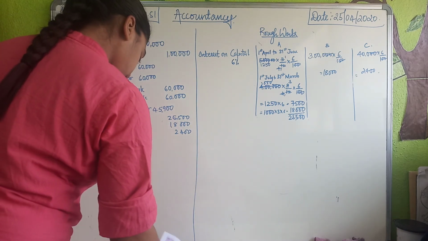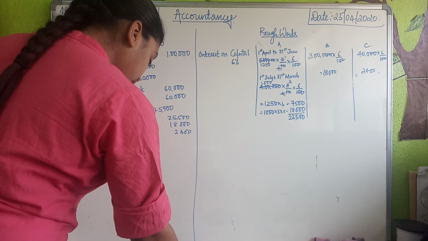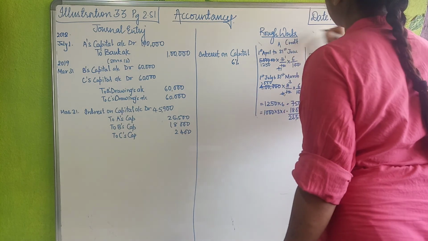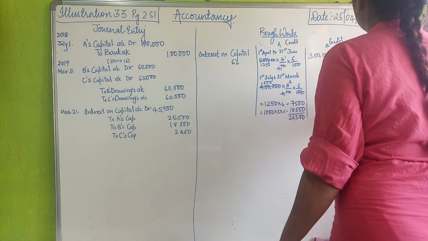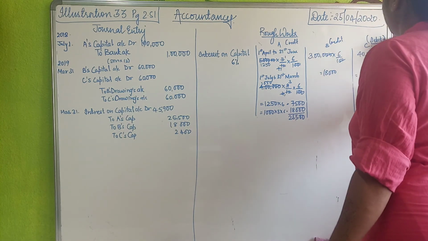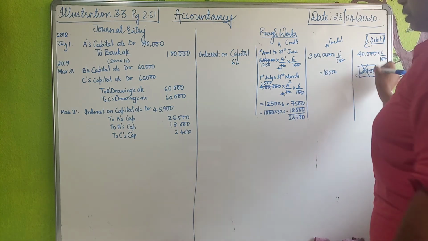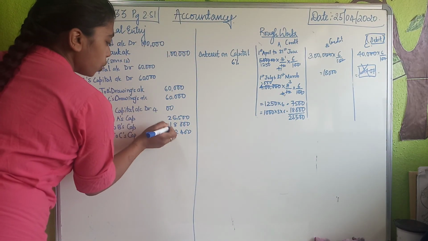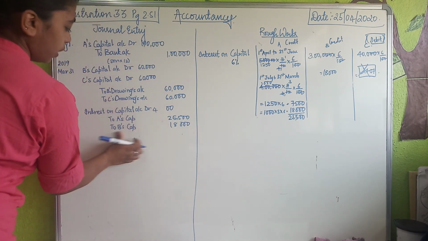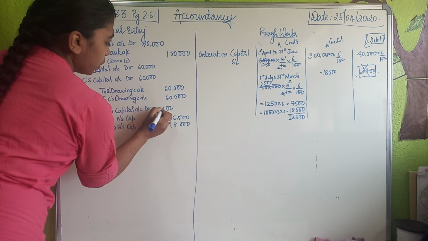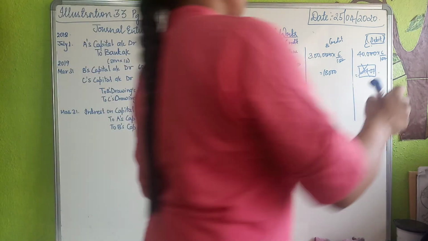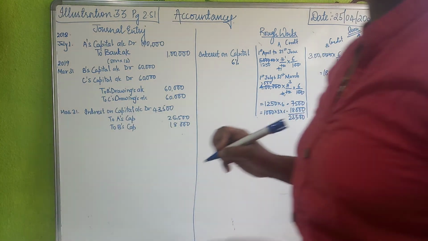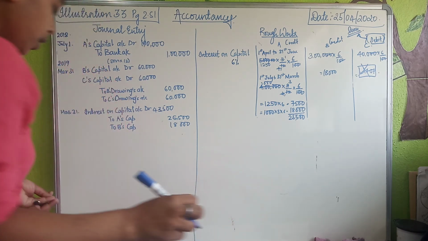Now, moving ahead. Is any other information mentioned over here? Yes. Can you see? This value is a credit balance. This value is a credit balance. This value is a debit balance. Now because this is a debit balance, we will not charge this interest from him. So I'm not going to take this value from him. So it automatically gets reduced to what? See over here, 8, 9, 10, 3. 43,500. The debit balance says that it is a loan. Loan means he has borrowed. He has taken the loan from the business.